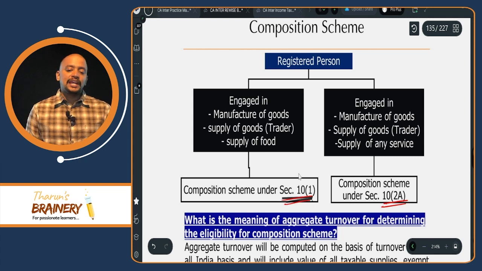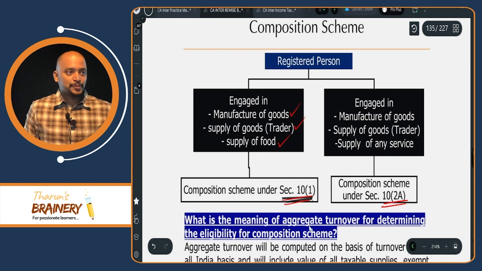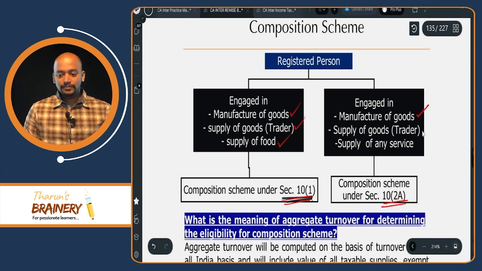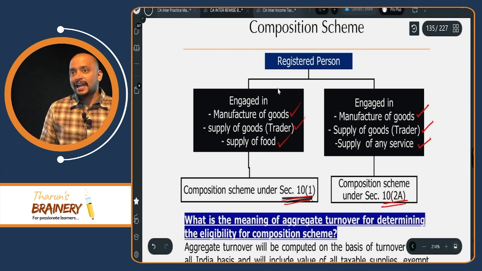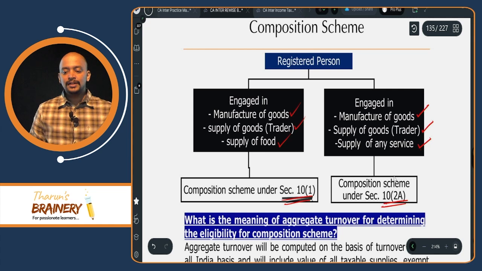The 10.1 composition scheme is for a manufacturer, trader and supplier of food service, whereas the 10.2A composition scheme is for a manufacturer, trader and any service provider. So what is the extra in case of 10.2A? Here only supplier of food, but there any service provider.